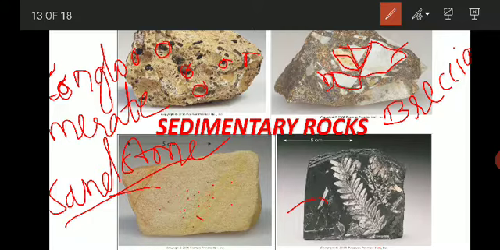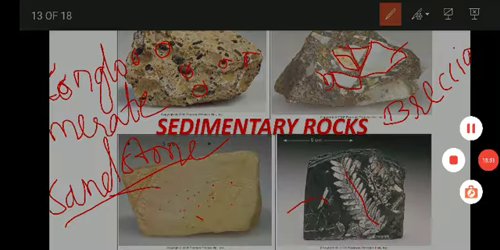This is a limestone, and on that limestone you can see a leaf impression, which we call a fossil. The impression of the leaf is clearly preserved in the rock, because sedimentary rocks are good preservers of fossils. Fossils are the remains of plants and animals which are preserved in the rock. So sedimentary rocks are the best preservers of fossils, and this is how sedimentary rocks look.